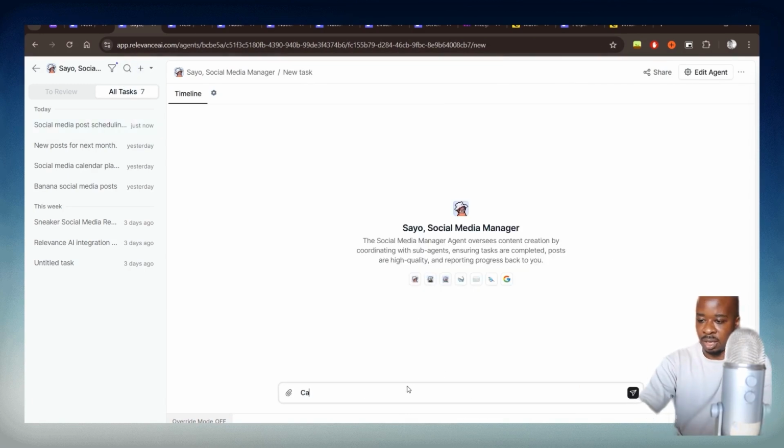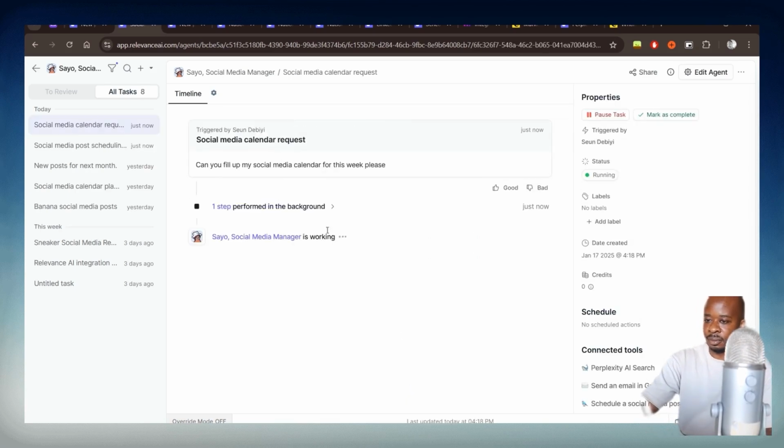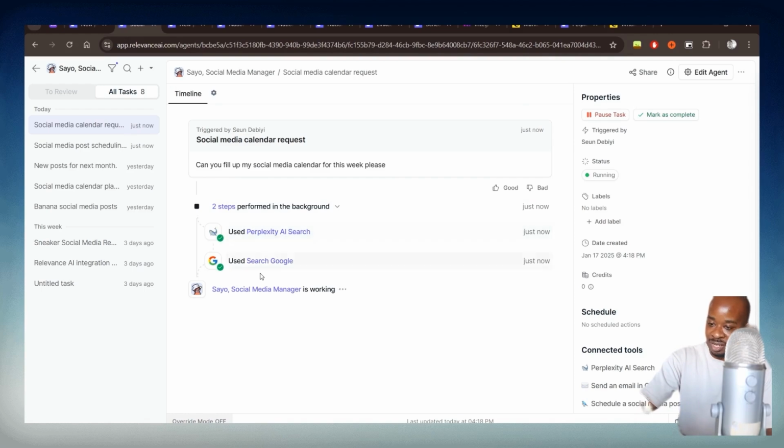All right, so we can see that's working. It started off with the first step, which is using Perplexity AI and Google search to find some new trending topics, and it's still working away there.